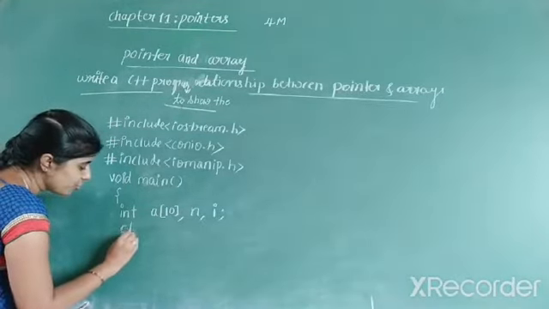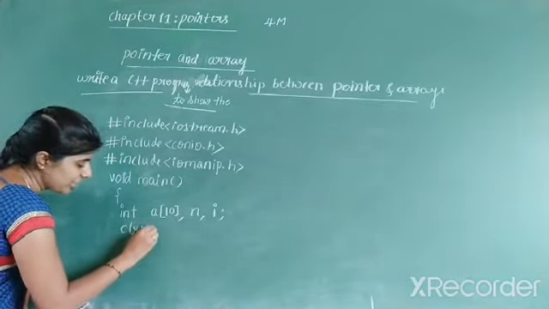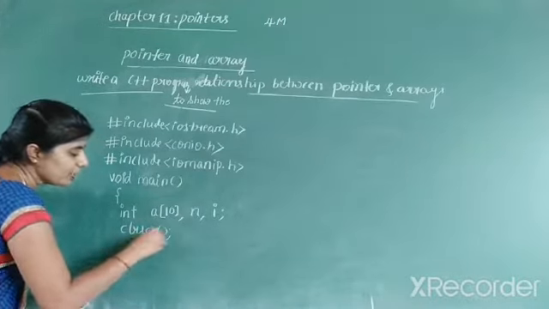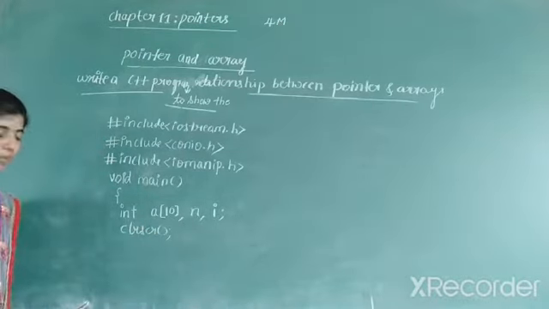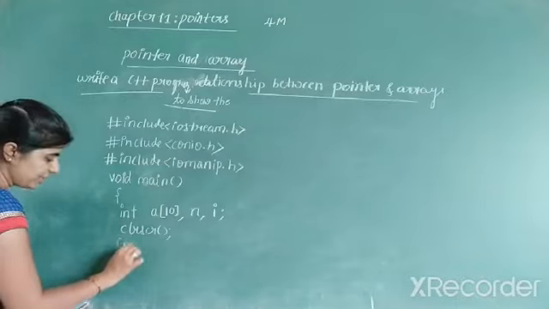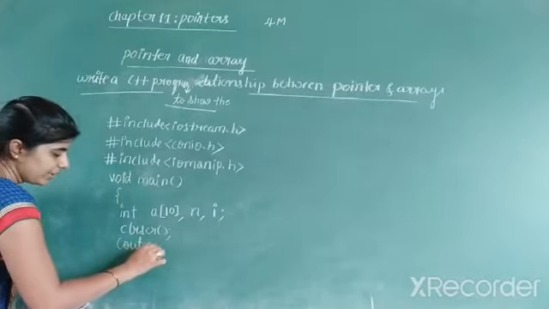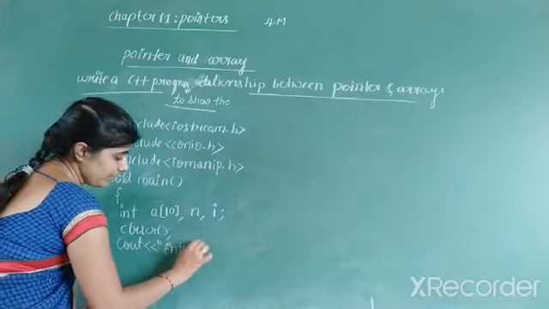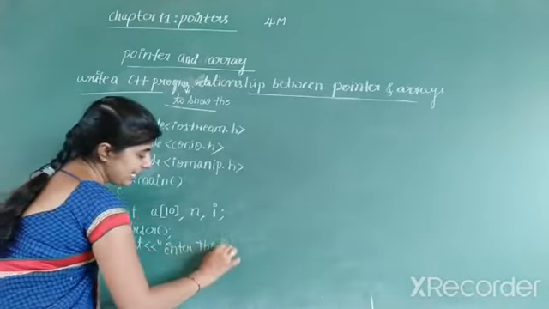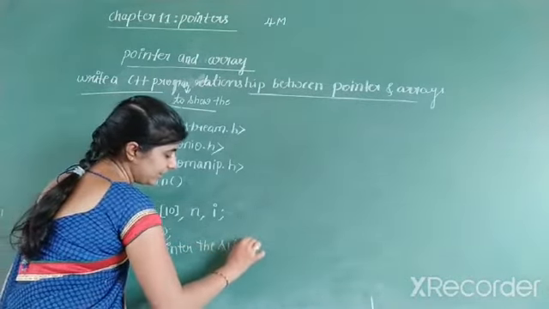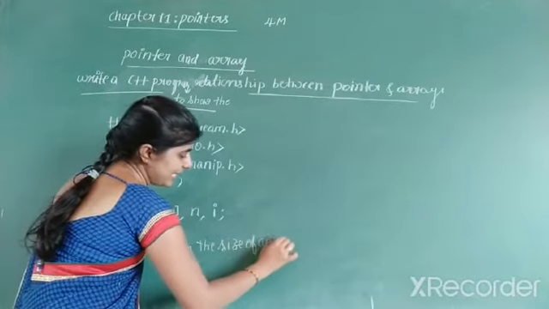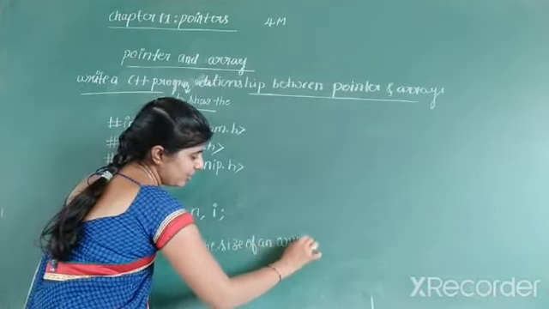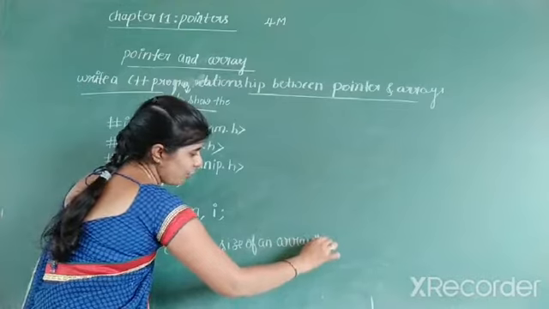Next, as usual, clear screen. Function name is clrscr. You use the clear screen function. Then write the output statement. cout, the output statement is: enter the size of an array. So what is the size of an array?